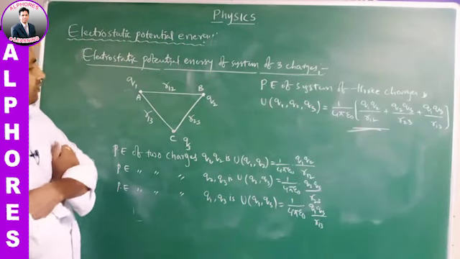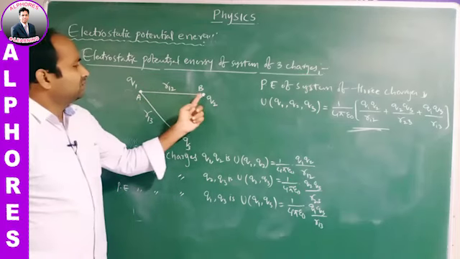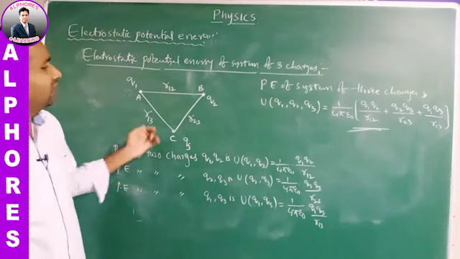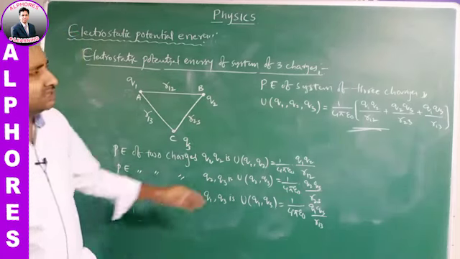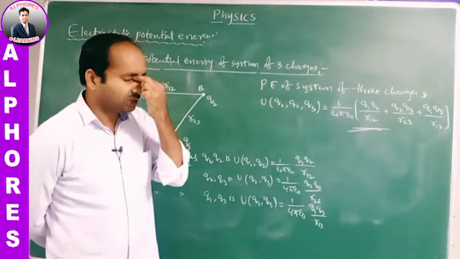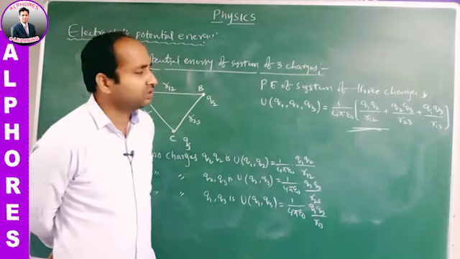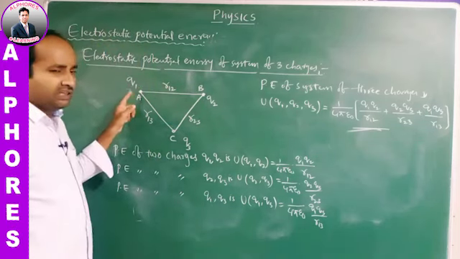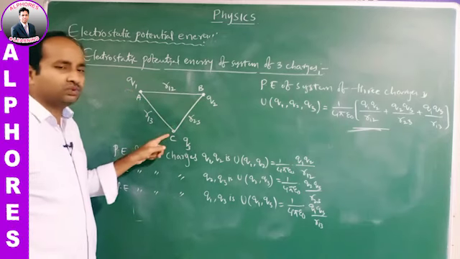If Q1, Q2, Q3 are three charges separated by the three distances R12, R23, R13, the potential energy of the system of three charges is 1 by 4 pi epsilon naught times Q1 Q2 by R12 plus Q2 Q3 by R23 plus Q1 Q3 by R13. See here, initially we placed the charge Q1, later on we brought Q2 and Q3.